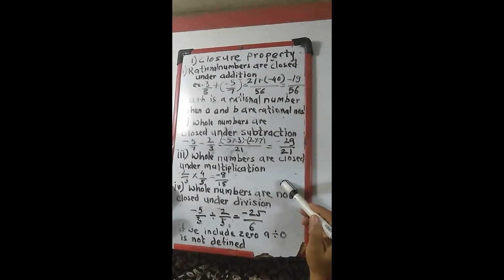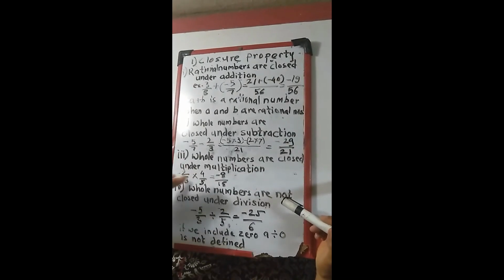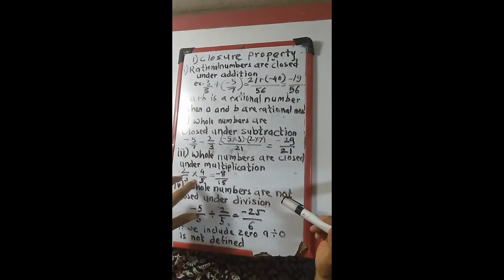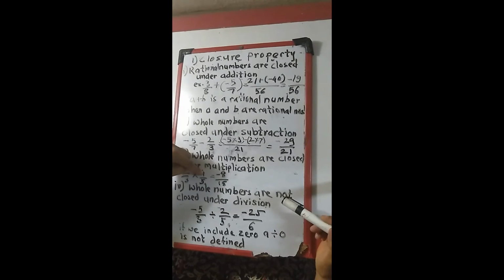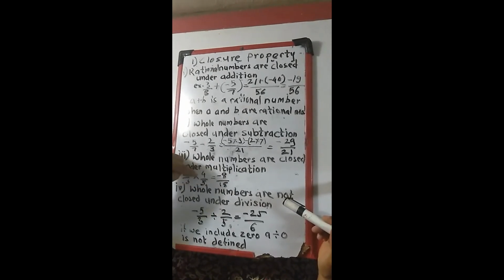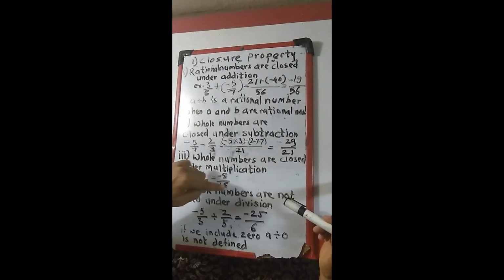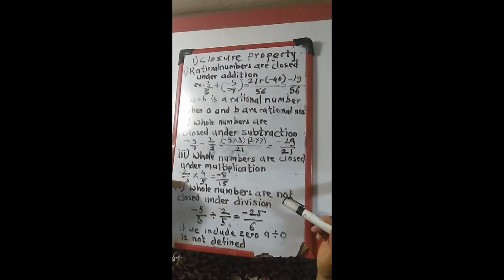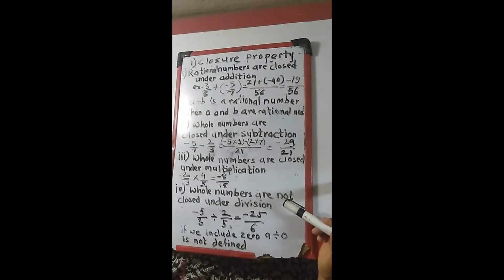Next, for the multiplication, minus 2 upon 3 is one number and 4 upon 5 is the other rational number. We are going to multiply these numbers. When you multiply the numbers, you have to multiply both the numerators and then both the denominators. So minus 2 multiplied by 4, the answer is minus 8, divided by the denominator 3 multiplied by 5, that is 15. So the answer is minus 8 upon 15.